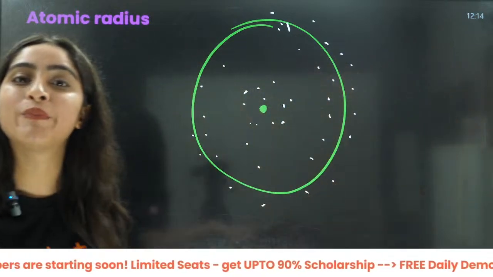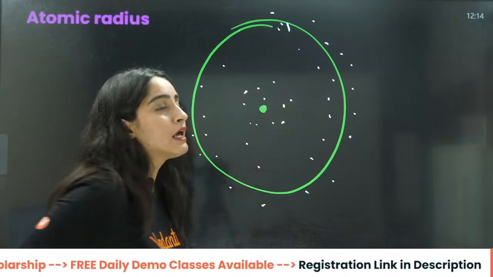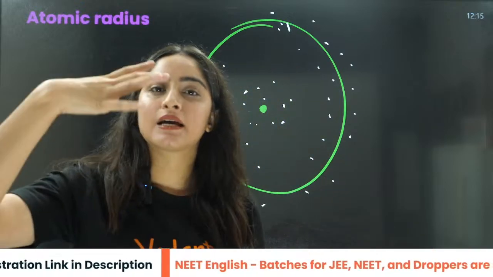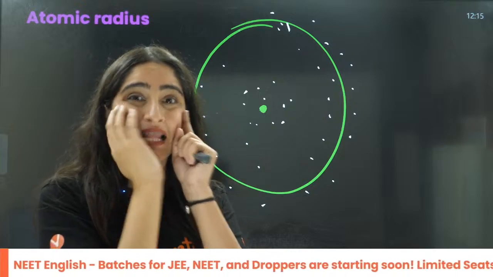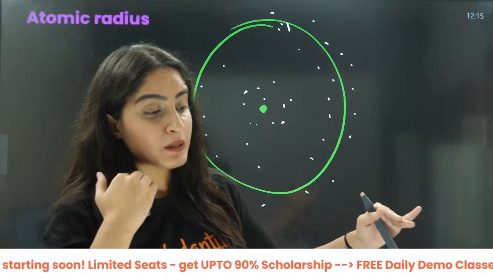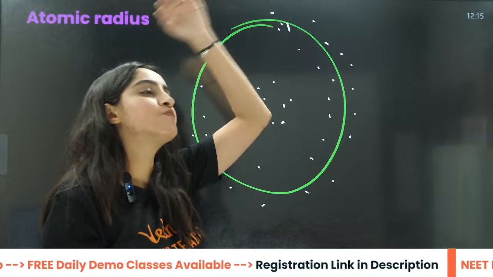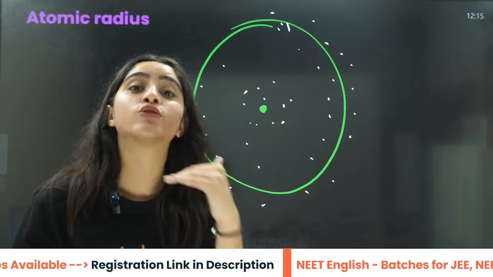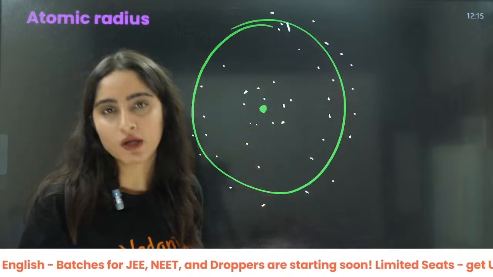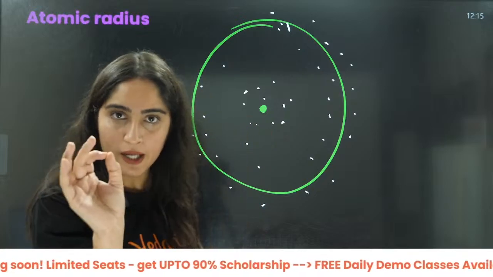So we are going to measure the distance from the nucleus to the point where the probability of finding the electron decreases until it is almost negligible. After this point, the probability is so low that we can completely ignore the electron, even if it goes beyond that. The high chances are in this sphere, so we will try to calculate that.